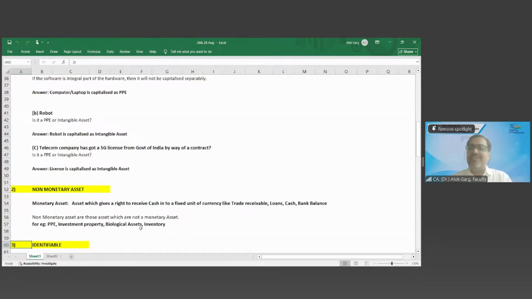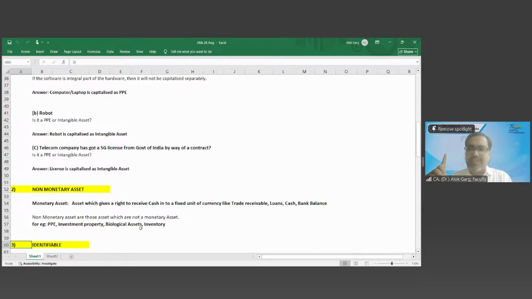Cash in your pocket, a 100 rupee note. Monetary asset or non-monetary asset? Very much a monetary asset. It is printed on the currency that I am promising to pay 100 rupees to the bearer of this instrument. मैं धारक को 100 रुपए अदा करने का वचन देता हूं. Have you seen these lines on the currency? Yes, sir. So it is a monetary asset.